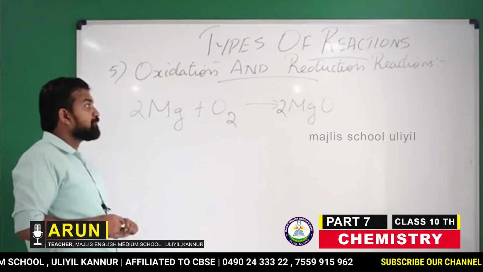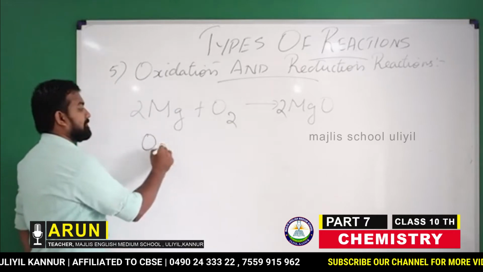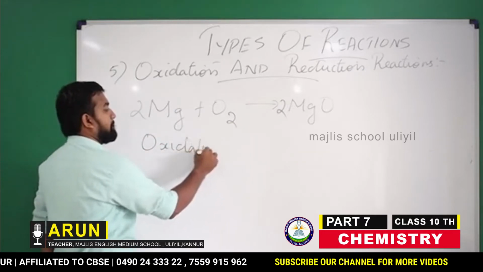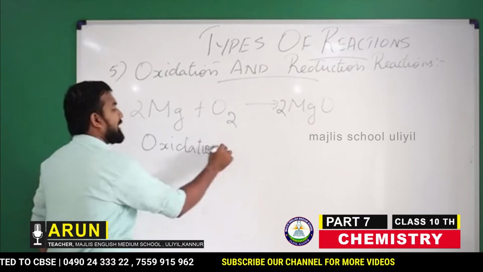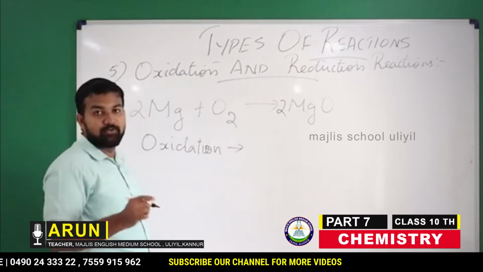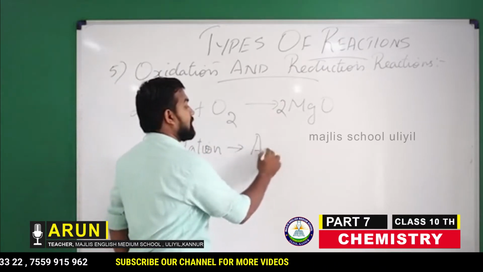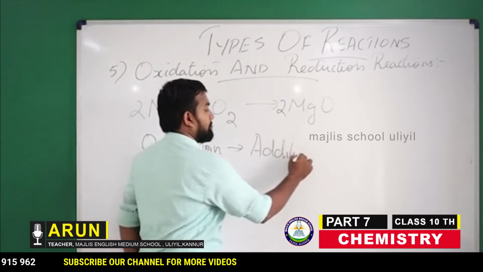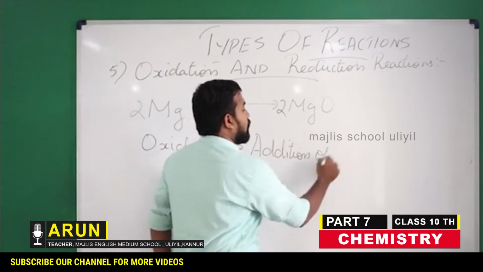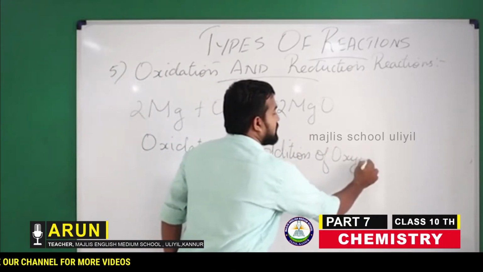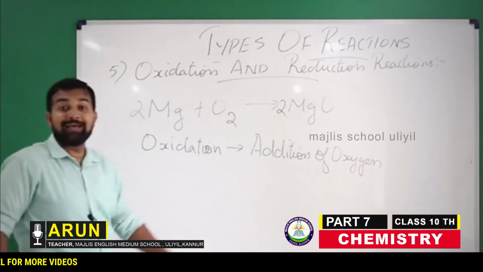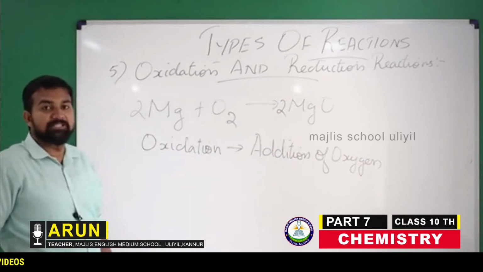So this oxidation can be termed as addition of oxygen.